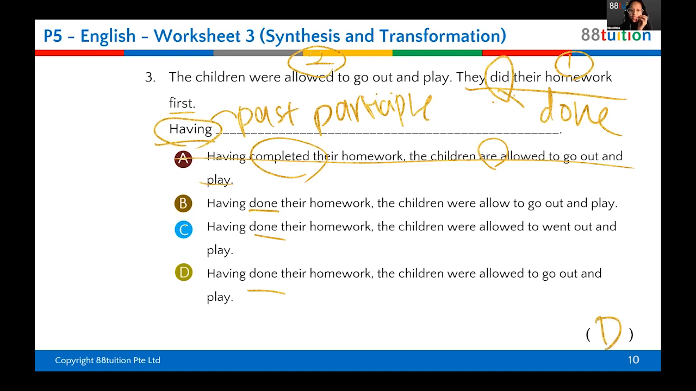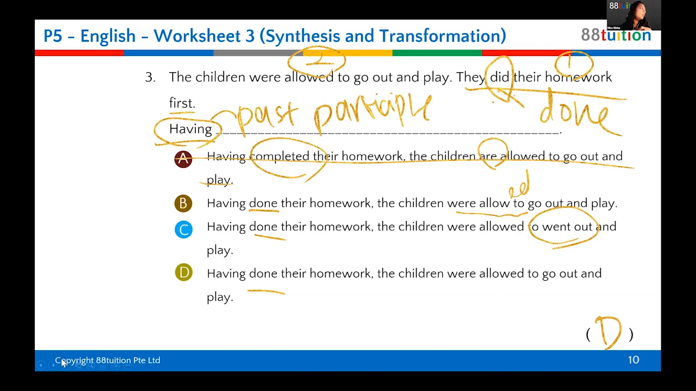Okay. So having done their homework, children were allowed to go out and play. What is wrong with C? You changed, right? Went out. Where got say went out, it is go out. Here again, were allowed to go, were allowed. But anyway, spelling mistake, right? They missed the word "ed". Were allowed to go out and play. So this kind of mistakes, you lose marks. Okay. So the answer is D. Very good. Give yourself a point.